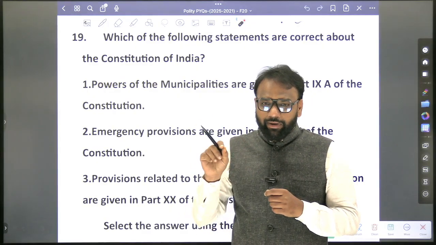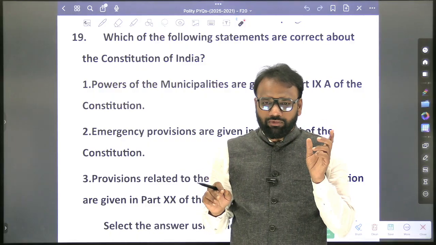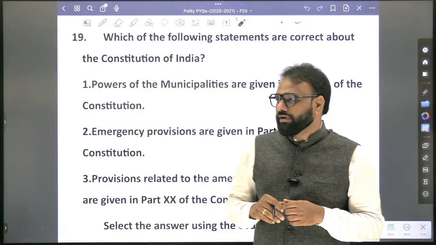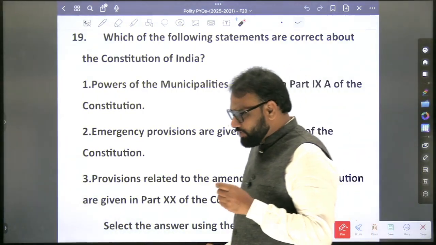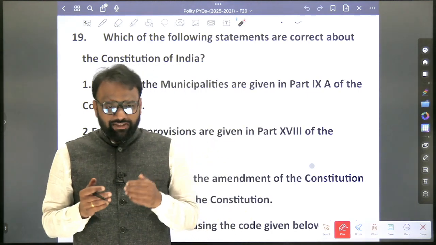Now similarly you will prepare; there are 22 parts. Each and every part is associated with what? If you prepare this, very easily you will be able to answer in the examination. And generally, I always told you that when it comes to Panchayat Raj system and municipalities, which one is important?